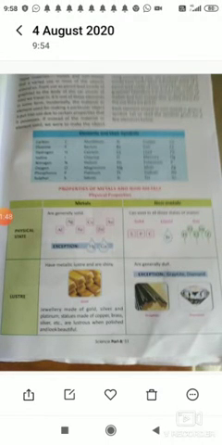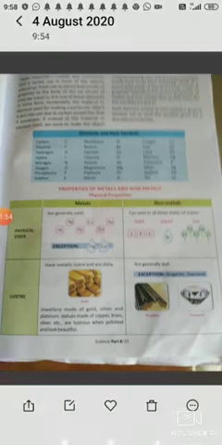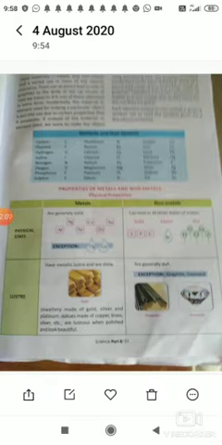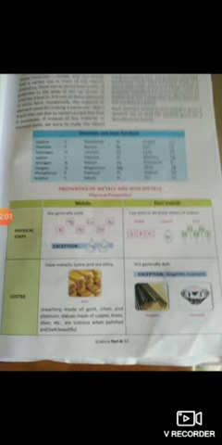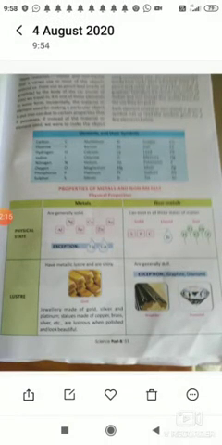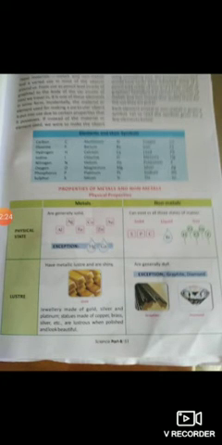aluminum Al, barium Ba, calcium Ca, chlorine Cl, helium He, magnesium Mg, potassium Pt, silicon Si, copper Cu, iron Fe, lead Pb, mercury Hg, potassium K, silver Ag, sodium Na, and tin Sn. So these symbols are going to help you once you learn the chemical properties of the metals.